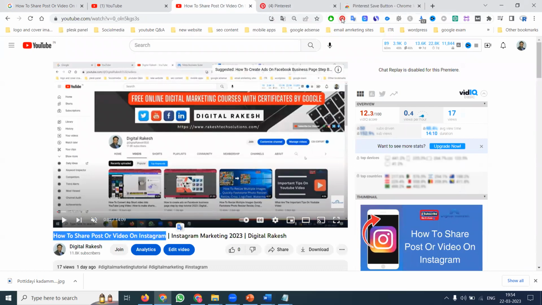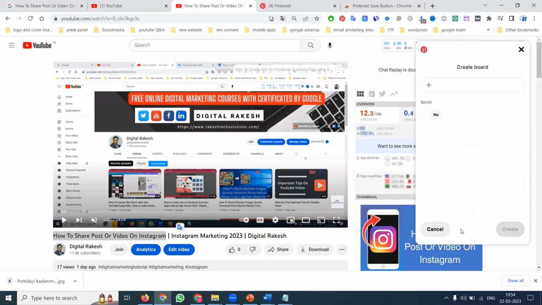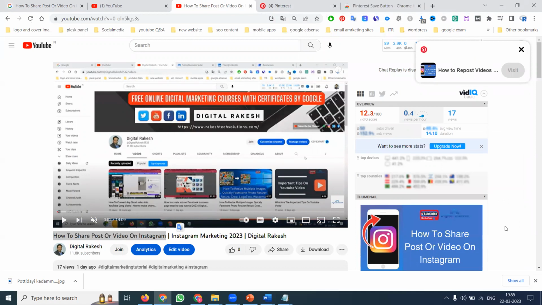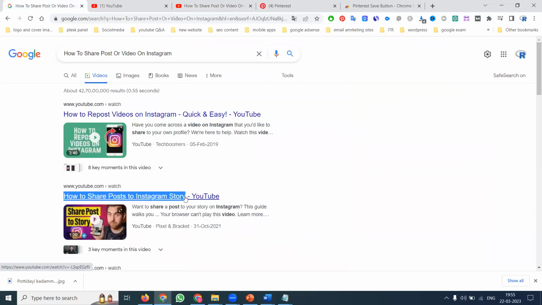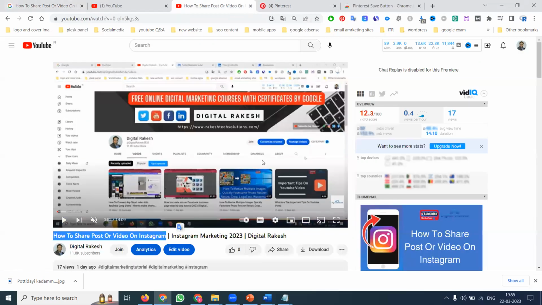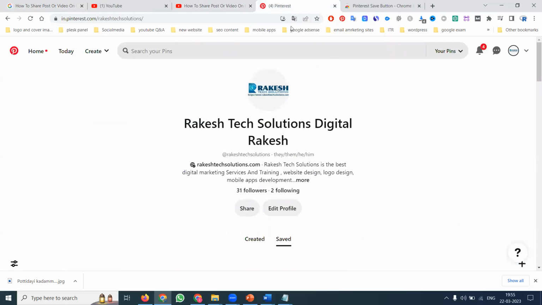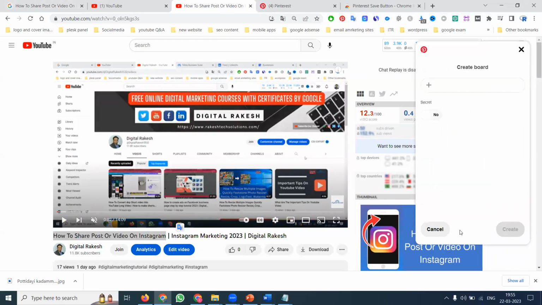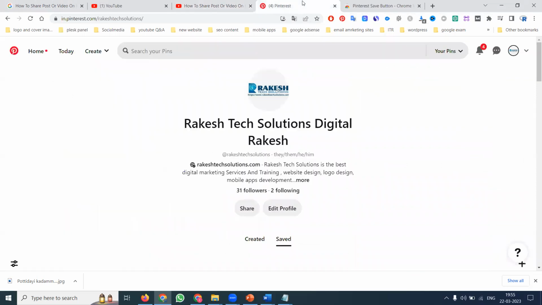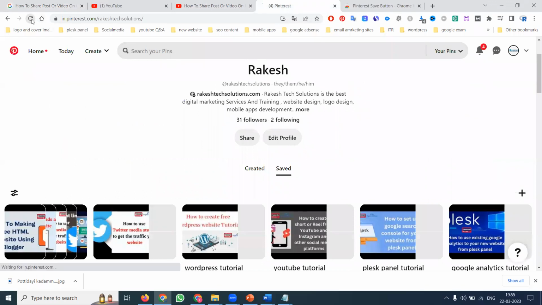Click here, the option called Pinterest toolbar. Right click, add this keyword and create it. One video I can advertise with different keywords. How many keywords? All these kinds of keywords. Copy, click this. We have to use the same Pinterest toolbar, create board, click it and create. So with one keyword I can promote with different keywords.